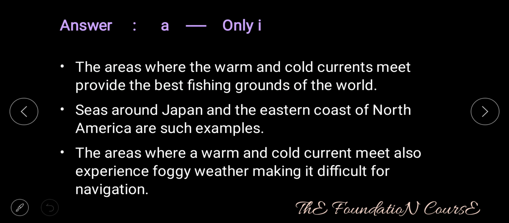Answer is option A, that is only 1. The areas where the warm and cold ocean currents meet provide the best fishing grounds of the world. Seas around Japan and the eastern coast of North America are such examples. These areas also experience foggy weather, making it difficult for navigation.